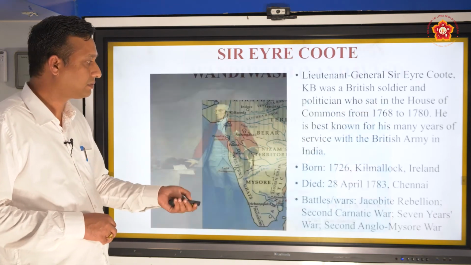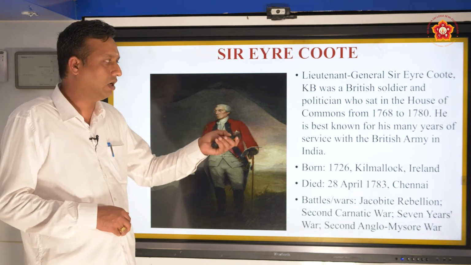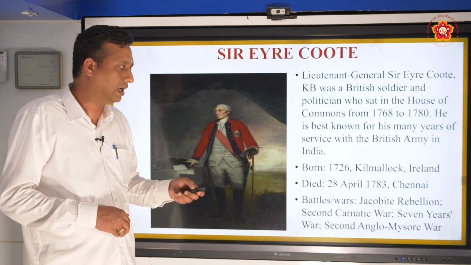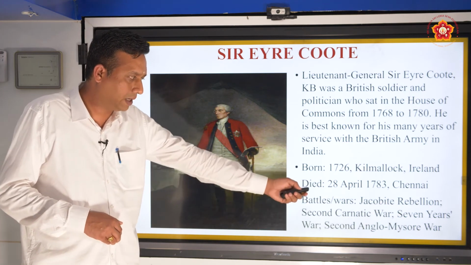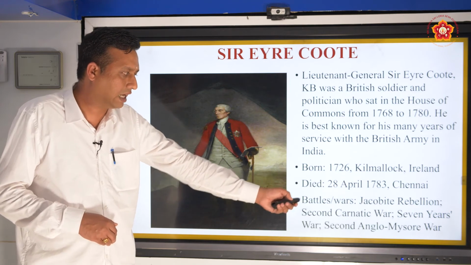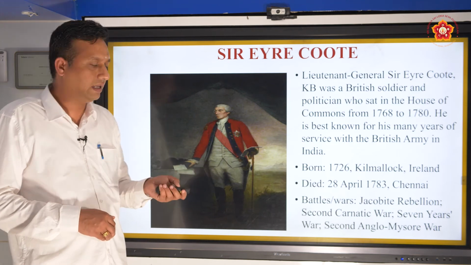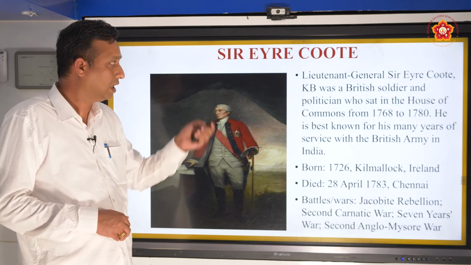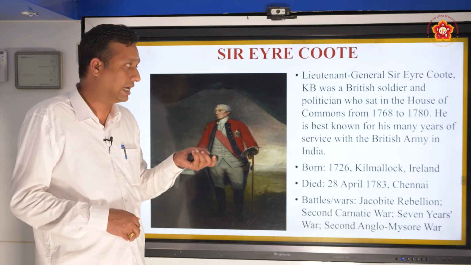This is Sir Eyre Coote, a British soldier and also a member of the British Parliament. He was involved in many wars like the Jacobite rebellion, the Second Carnatic War, the Seven Years War, and the Second Anglo-Maratha War, and he died in Chennai. So at a later stage of his life, he lived in India. He was the person responsible for winning this Third Carnatic War.